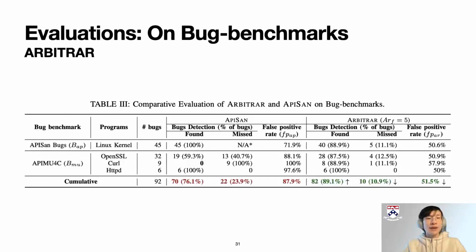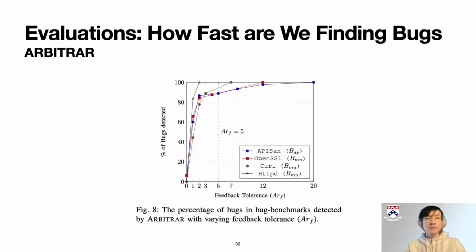Finally, we come to our evaluations. This table shows that within just 5 rounds of iterations per API method, we are able to find 89% of the bugs listed in our bug benchmark dataset, which outperforms APISAN with a wide margin. This chart shows the percentage of bugs detected with respect to the number of iterations.